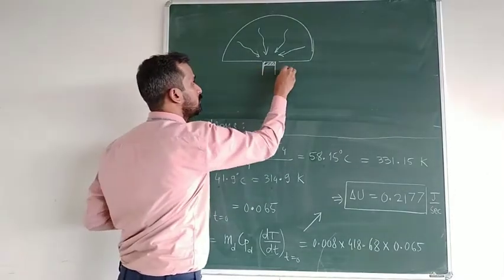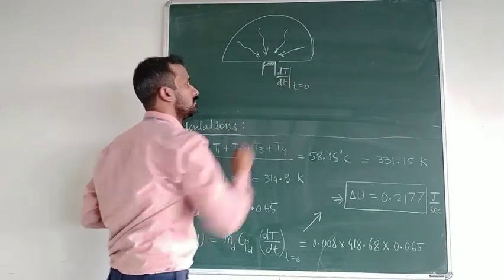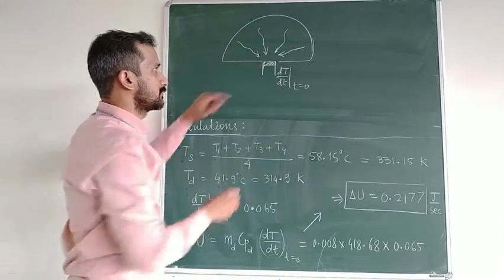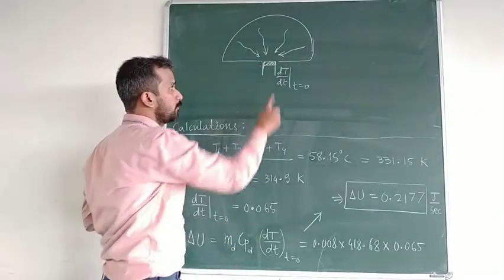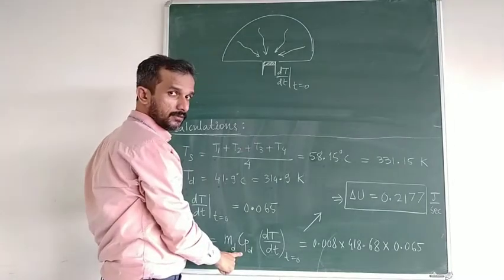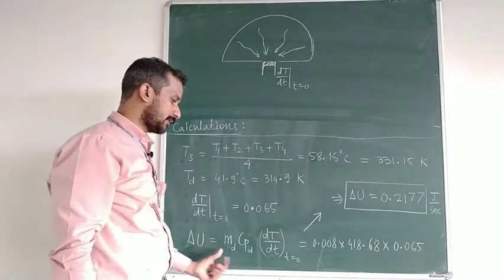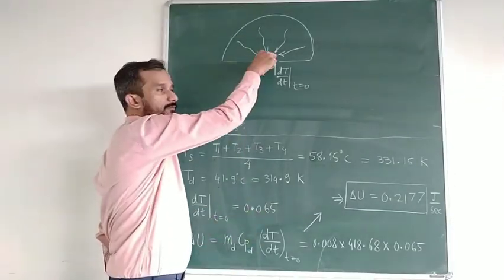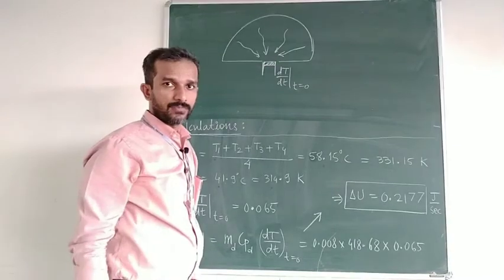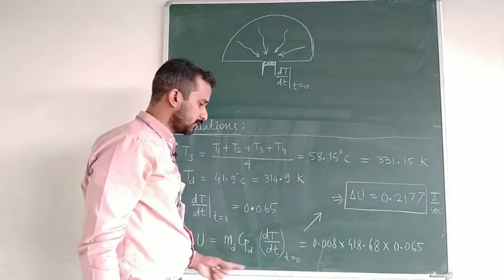So we have found this dT/dt at time equal to 0, and we know the mass of the disk, which is 8 grams. We know the Cp value of the disk and dT/dt. So with mCp delta T we can get the rise in internal energy of the disk. Whatever radiation is incident on the disk, that is why the internal energy of the disk will increase. That we can compute with the formula.